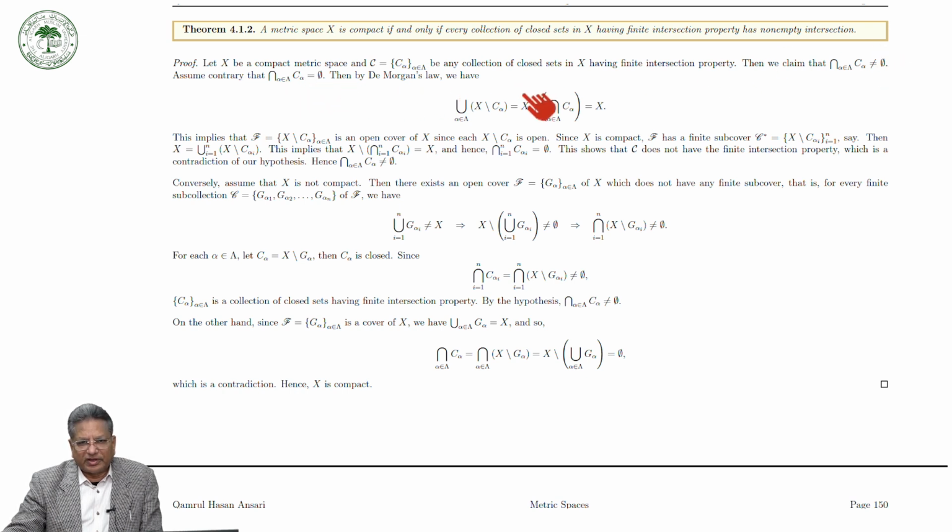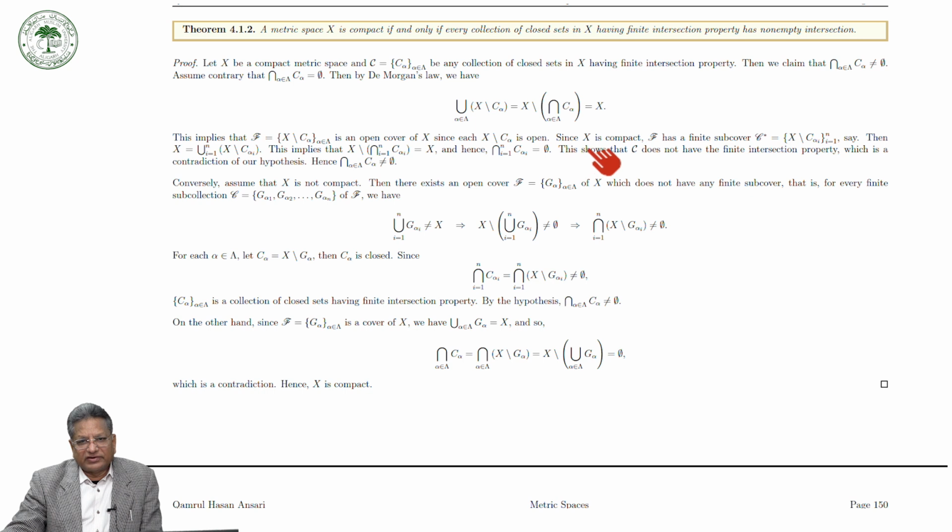So by De Morgan's theorem, we can take the complement of both sides. So here we have the union of the complements of Cn in X, which is equal to the complement of the intersection in X, and because the intersection is the empty set, this is equal to the whole X. This implies that Cn is a closed set, and its complement is an open set, and the union of open sets is equal to the whole space. So the collection of the elements of this form forms an open cover of X.